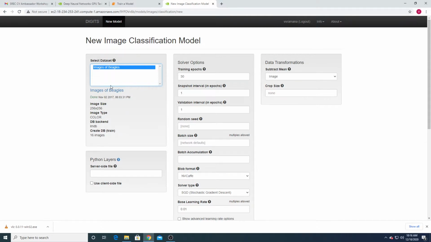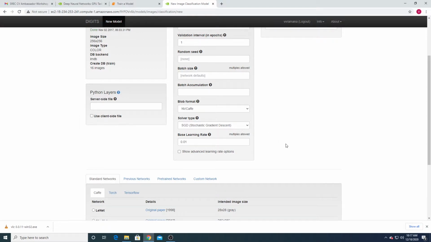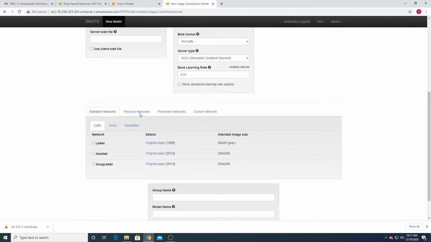So you have to select the dataset images of Bagels, and here initially you set the training epochs. Training epochs means how many times you want to train the model on this images of Bagels dataset. For this case I am using 2. I will change it later. The solver type is the stochastic gradient descent optimizer, and here you can use some standard networks. I want to use AlexNet, which is a CNN architecture.